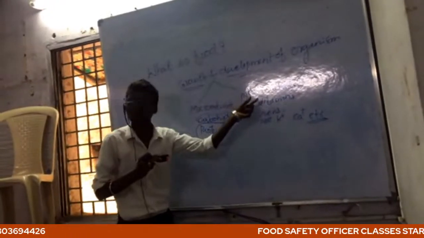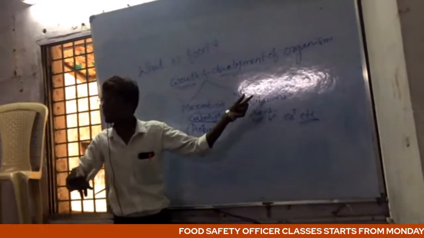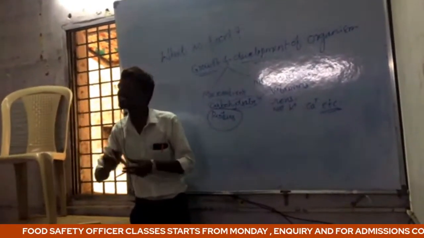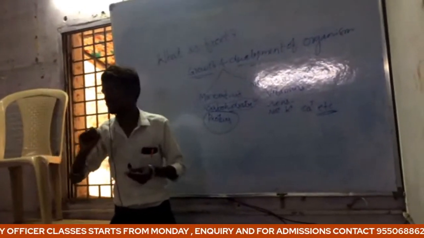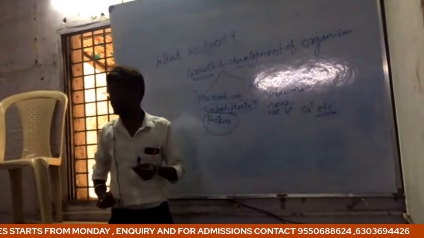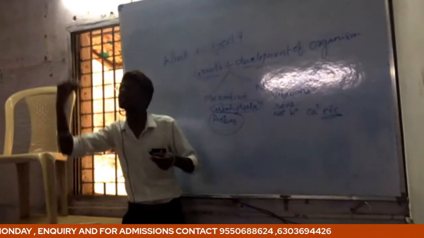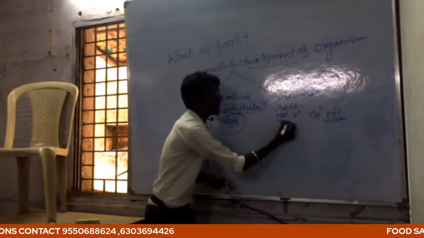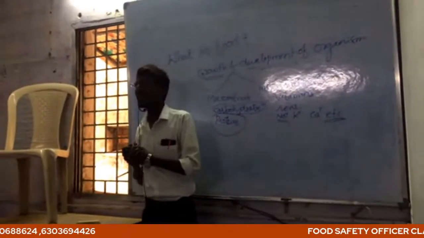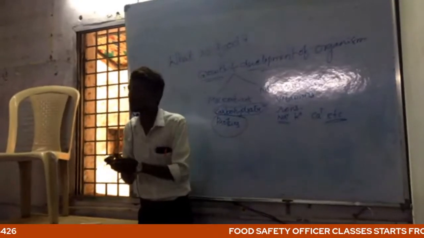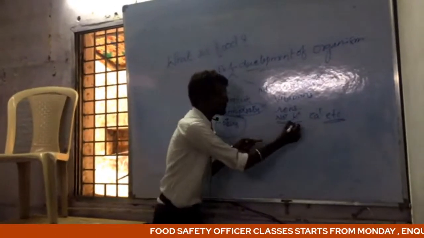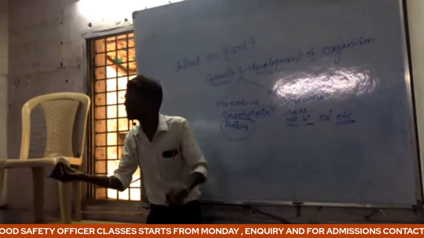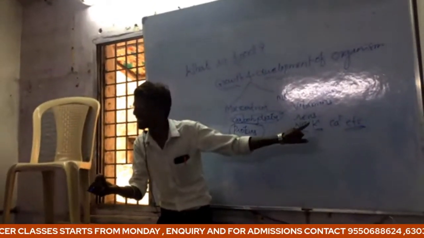These micronutrients are again divided into two types: quantitative and semi-quantitative. Quantitative means measurable in nature; semi-quantitative means we can't measure them. For example, we take sodium ions daily in the form of sodium chloride. Potassium is supplied through the diet.